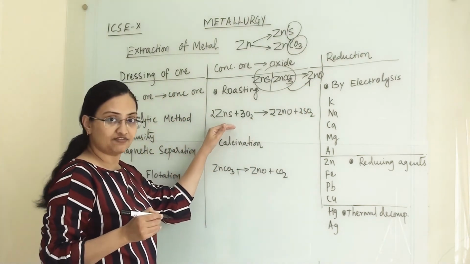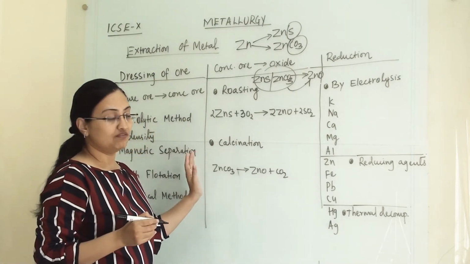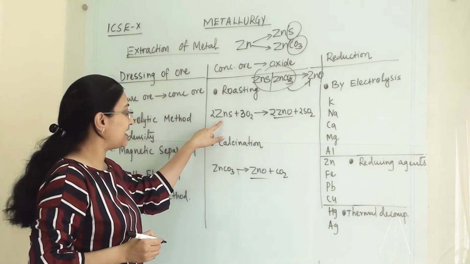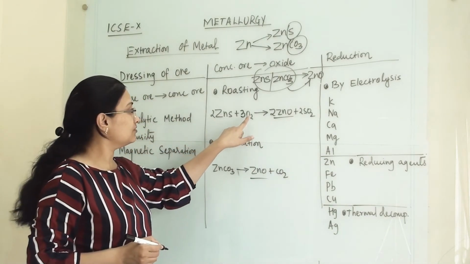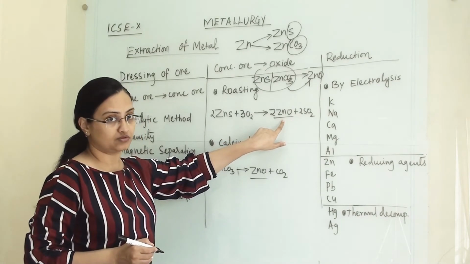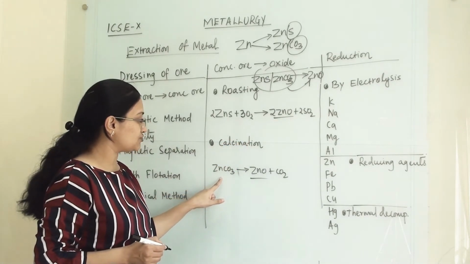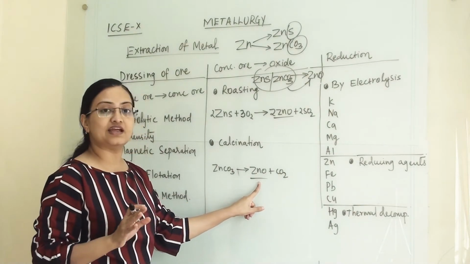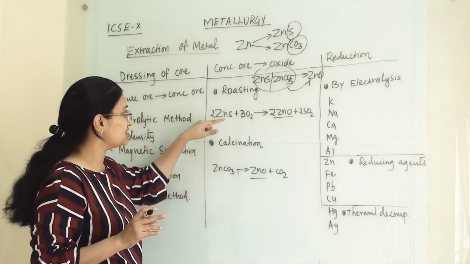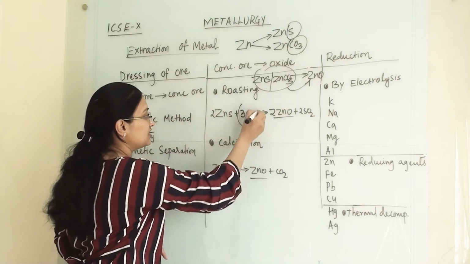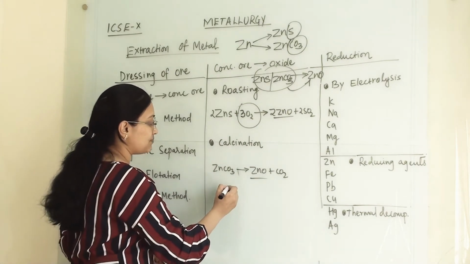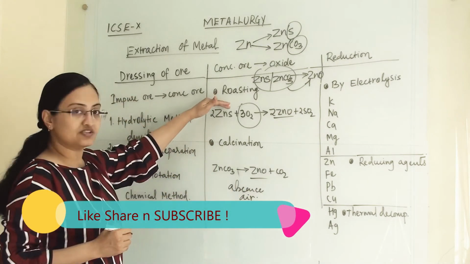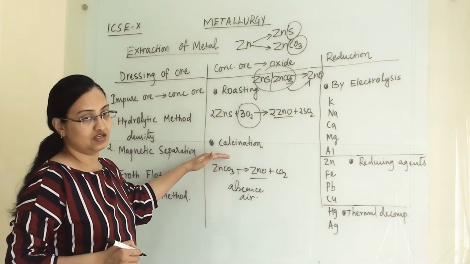Whether it is sulfide ore or carbonate ore, we will convert them into oxide. So when it is zinc sulfide with excess oxygen, we will convert it into zinc oxide. And when it is carbonate ore, then in absence of air we will perform this reaction and we will get zinc oxide. So this is calcination, this is roasting. This happens in the presence of air and this happens in the absence of air. So this is known as roasting, whereas this is known as calcination.